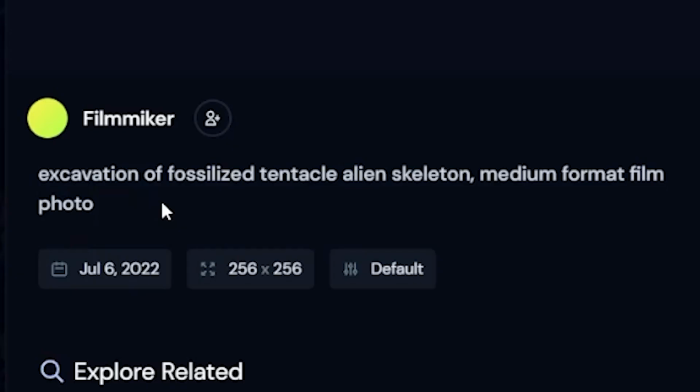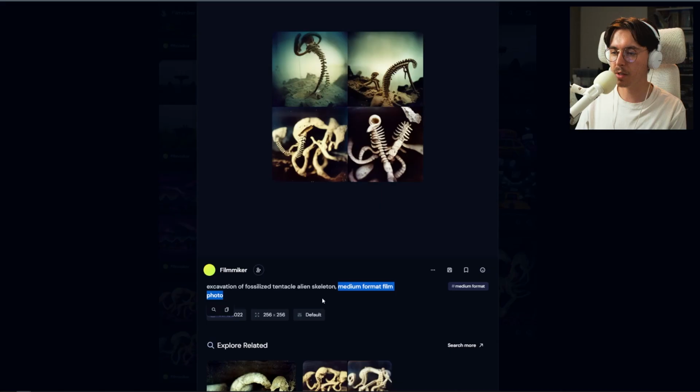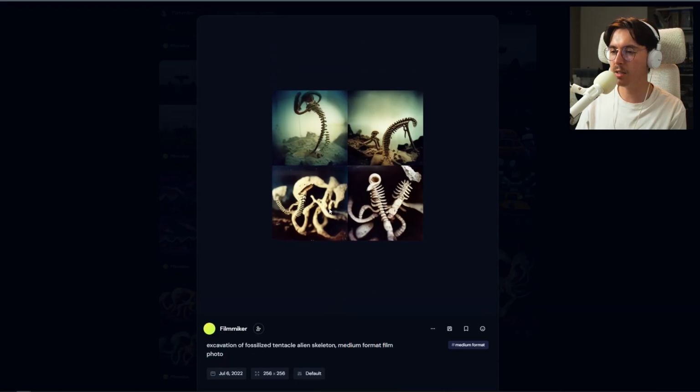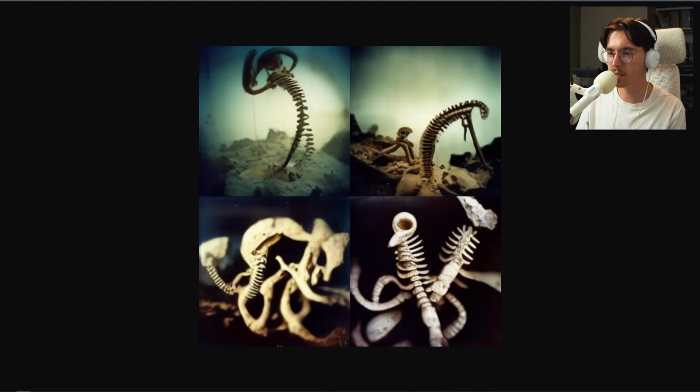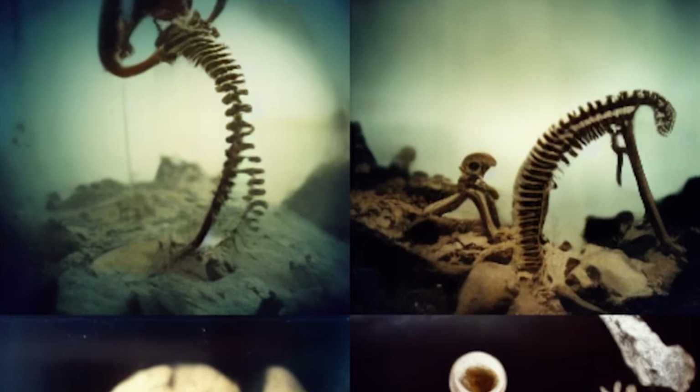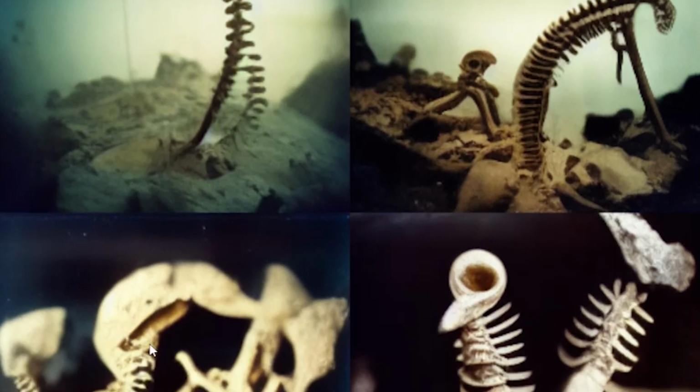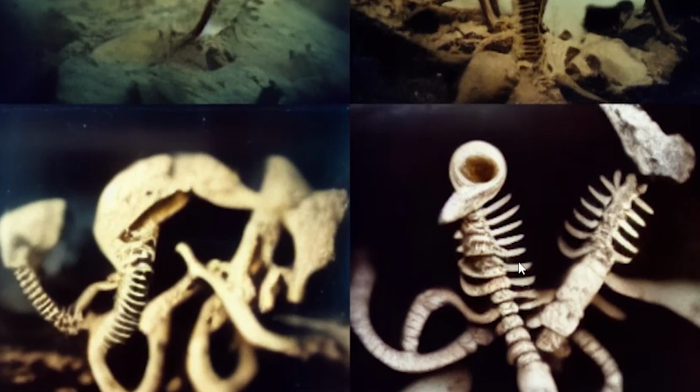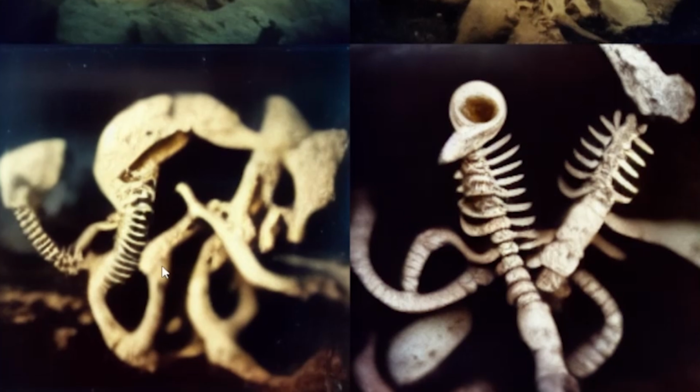Frankly, we went to the dinosaur museum recently, so I'm kind of on this dinosaur fossil kick. But the prompt that I used was excavation of fossilized tentacle alien skeleton, medium format film photo. So I defined a subject and a style, and it kind of just makes everything up. And as you can see, it's incredible. It did it perfectly. There's some things that are a little wacky, but that to me looks like 4 photorealistic photos of an alien skeleton being excavated.